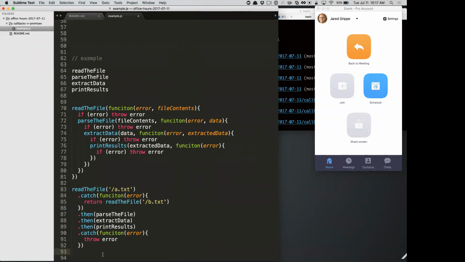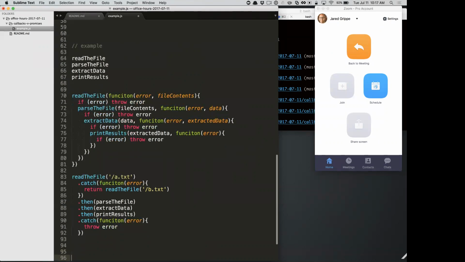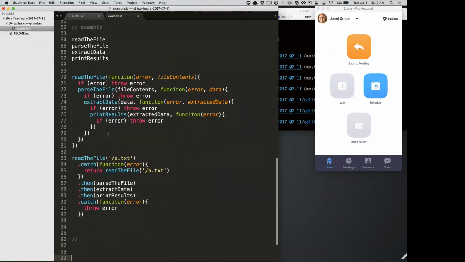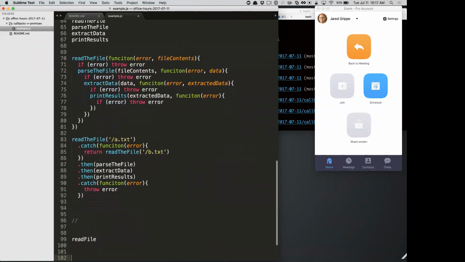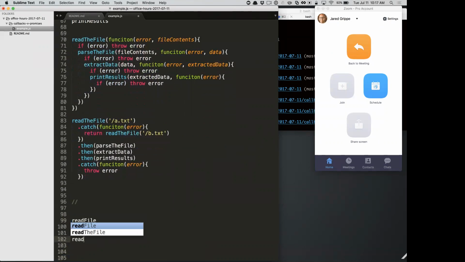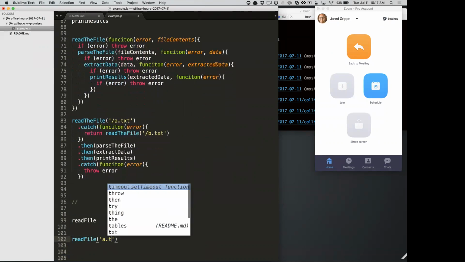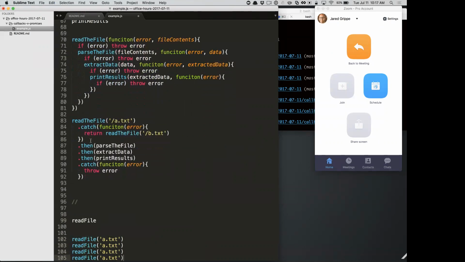And you can also say, really easily, do these things in parallel, which actually was way harder, right? This is for a serial set of events. If we wanted to do a parallel set of events, right? Let's say we were going to do read file as our function, and we wanted to read 4 files, right? So we're going to read a.txt, b, c, and d, right?